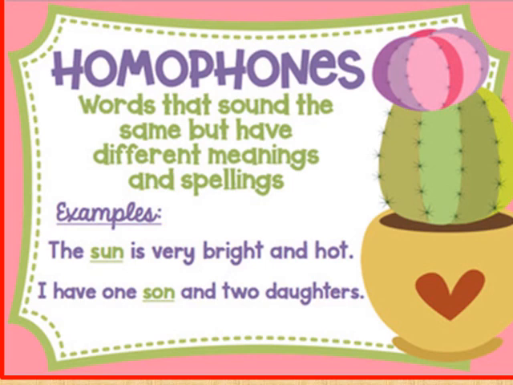Examples: the sun is very bright and hot. I have one son and two daughters. Here the words sun and son are called homophones because they sound the same but have different meanings and different spellings. Children, do you know English language is full of special words? Do you want to know about those special words? Now let's move further and try to find out about the other special words of English.